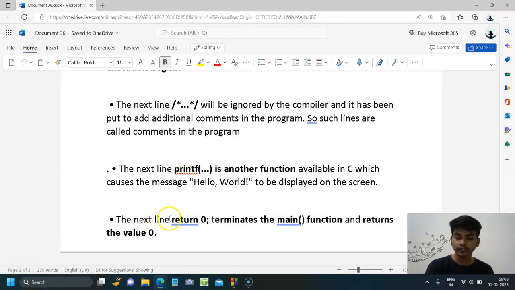Then the return 0. Return 0 is the point where the termination of execution happens. It terminates the main function and returns a 0. Here we took 0, therefore it returns the value 0. We can take any integer value here, and it returns an integer value.